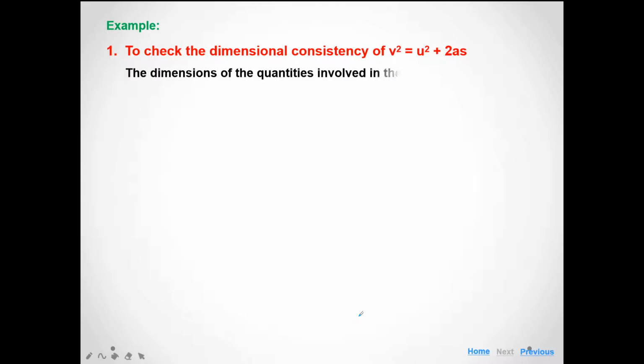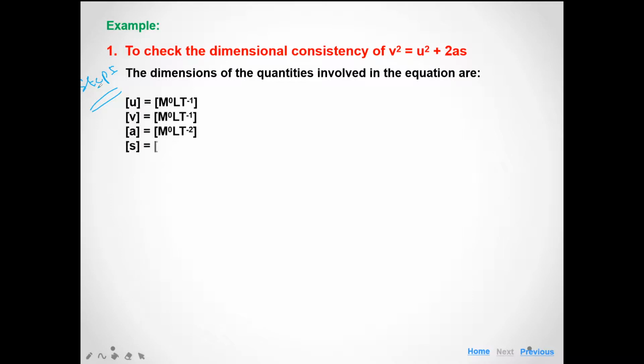First of all, you write the dimensions of the quantities involved in the equation. That is step number 1. In this equation, four variables, or four physical quantities, u, v, a, and s, are involved. So first we write the dimensions of u, v, a, and s, then substitute the dimensions in the given equation.